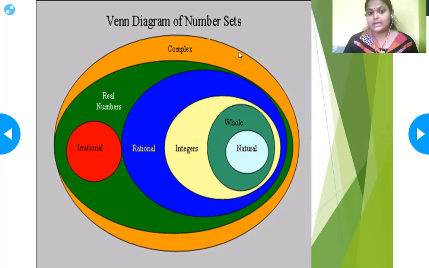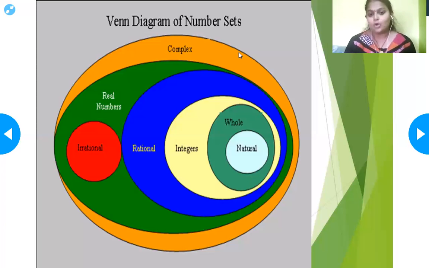Rational numbers are a part of integers. When we take integers, we have negative integers, the zero integer and positive integers. Whole numbers are a part of integers. When we remove the negative integers, we have the zero integer and positive integers, like 0, 1, 2, 3 and it goes on.